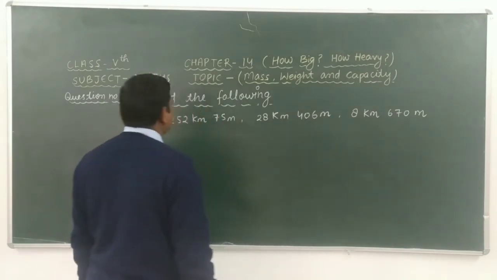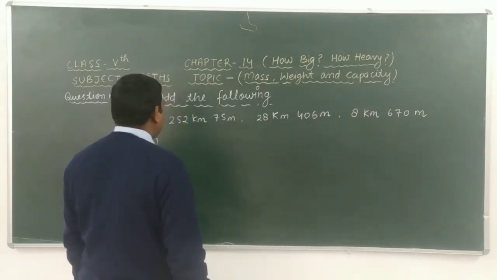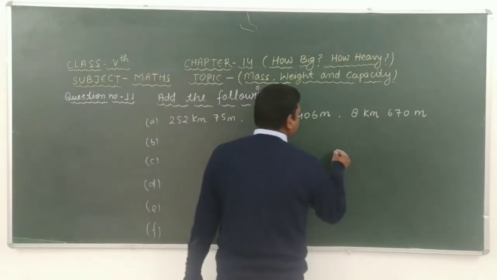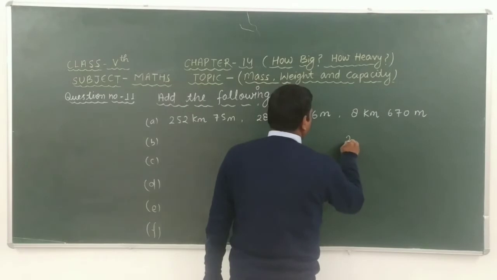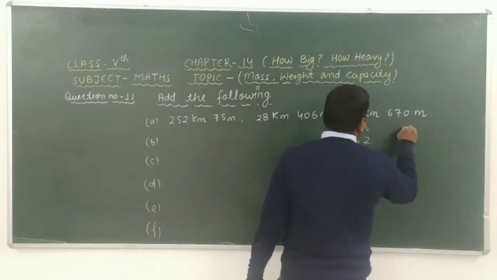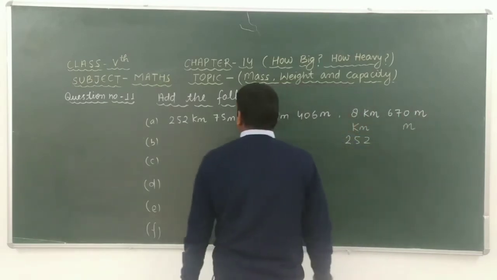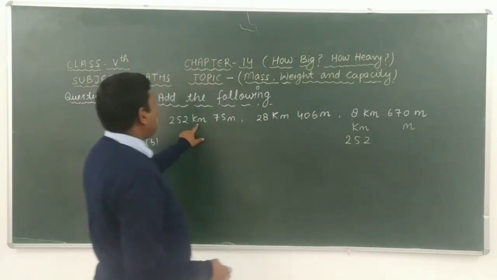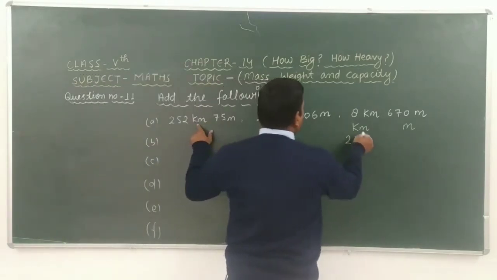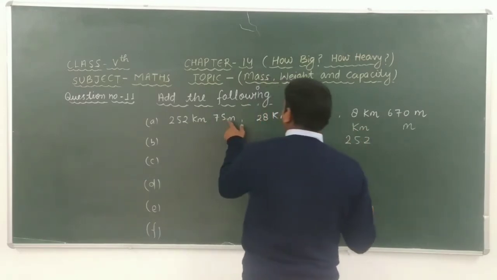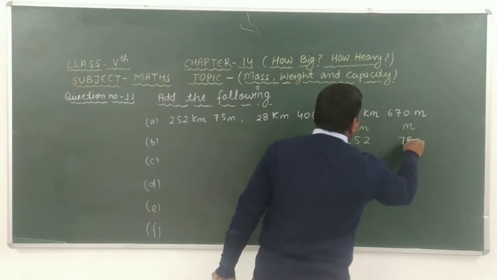In this question, firstly we have to arrange the addition, where here we can write kilometer and here meter. Then we get 252 kilometer and 75 meter.